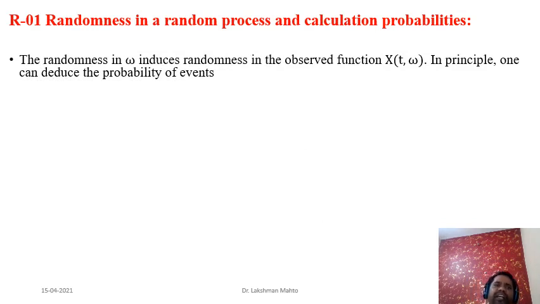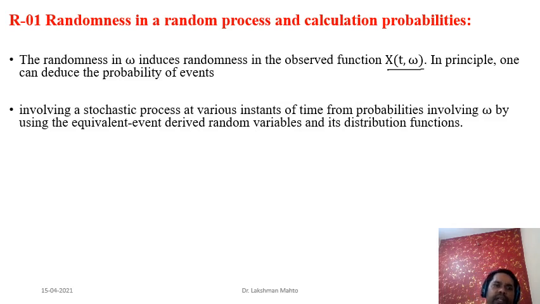I would like to repeat it here. The question would be, what is the source of randomness in a random process? So that randomness that we observe in omega induces the randomness in the observed function x, this bivariate function x(t, omega). In principle, one can reduce the probability of an event, which is involving a stochastic process at various time instances, to probabilities involving omega by using the equivalent event derived from random variables and its distribution.